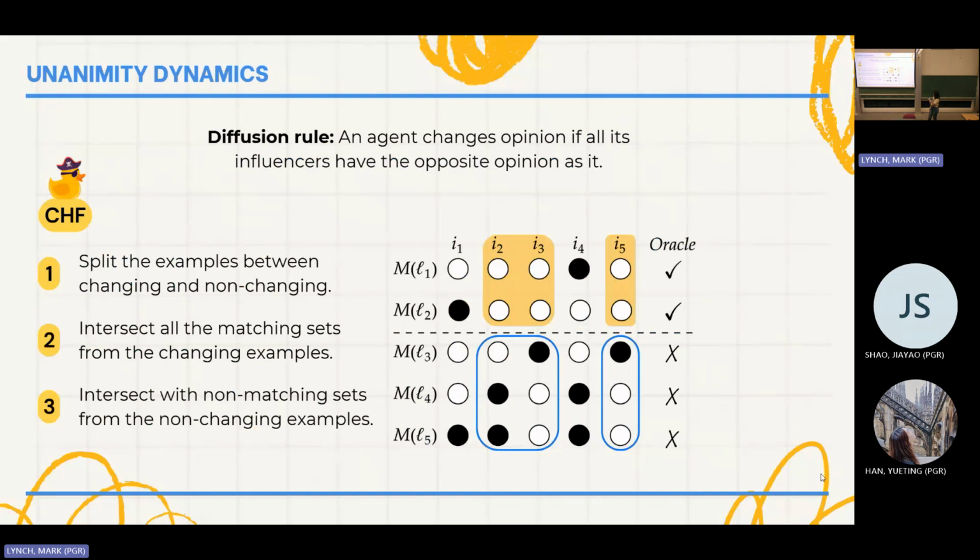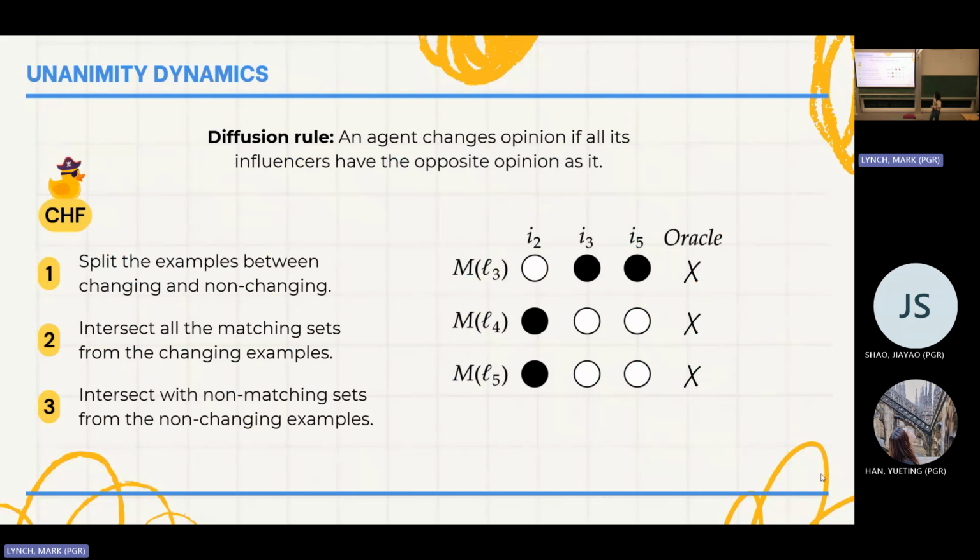If my oracle tells me that my target node has to change opinion, then it means that all my influencers have to match that prediction because we're in unanimity dynamics. That means that in this case, I just have to see those that always match for these oracle predictions. So in this case, I can just remove agent 1 and agent 4. Once I have that, I can simplify my matrix, and now I just look at this point.